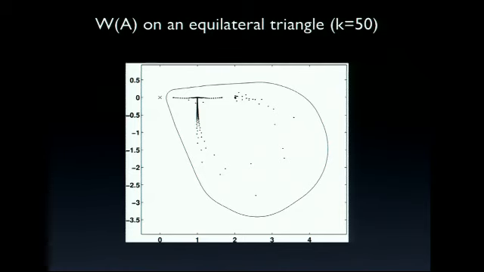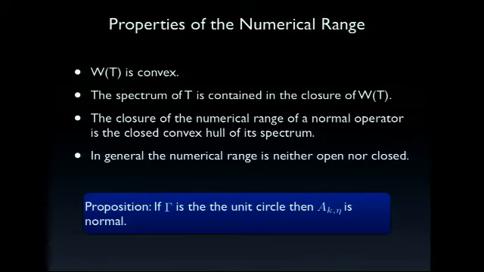Okay, so let's iterate some properties of the numerical range. First of all, it has the very nice property that it's convex. Then the spectrum of a bounded operator T is contained in the closure of W(T). And the closure of the numerical range of a normal operator is the closed convex hull of its spectrum.